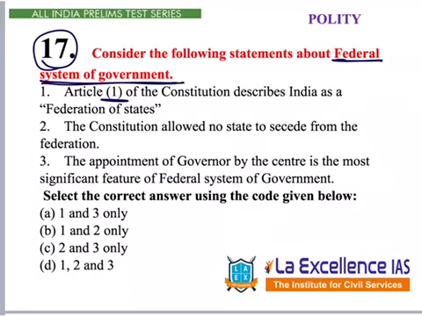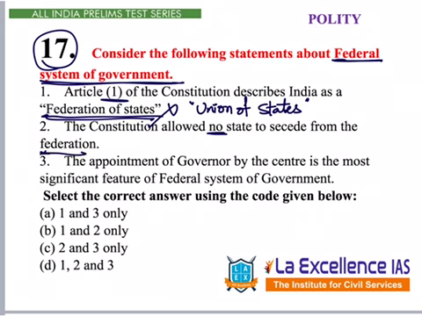Article 1 of the Constitution describes India as a Federation of States. Is it true? No. India, that is Bharat, is a Union of States. Union of States is what is mentioned under our Constitution, Article 1. So this is wrong, incorrect. Second statement is the Constitution allowed no state to secede from the federation. Yes or no? What is the meaning of it? By resolution, a state itself can't secede from India.